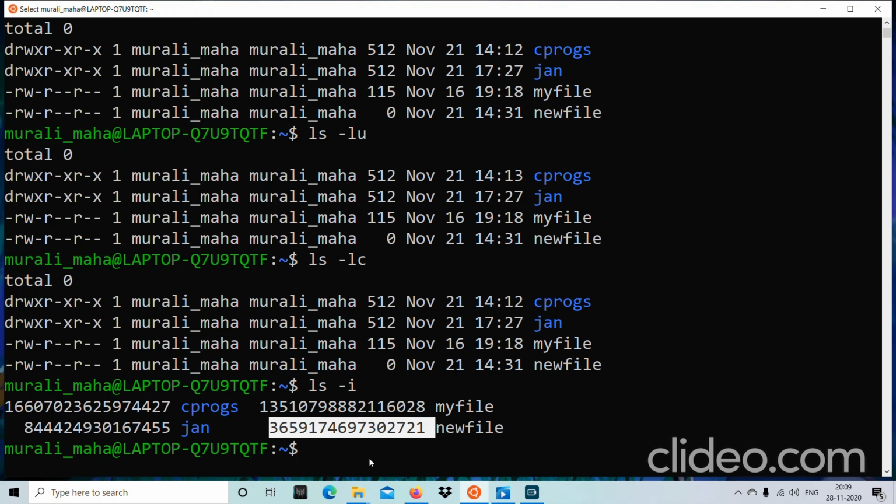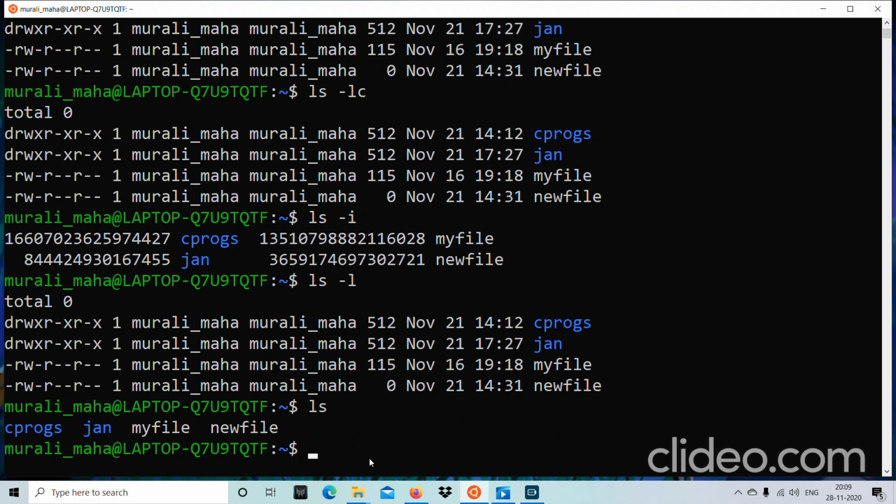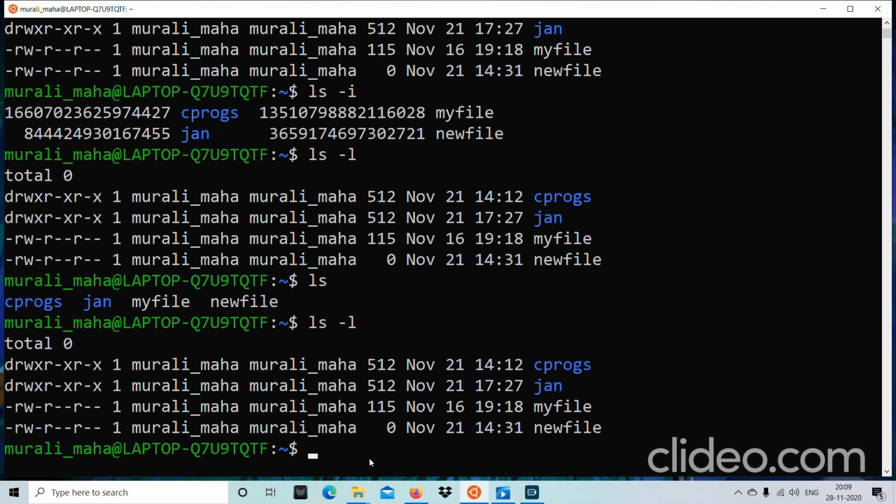Now the next question. Whenever I'm executing the ls command, whether it be ls -l or with any option or just ls, its output is displayed. Let us suppose this is the output of ls -l, the long listing of the ls command, which displays the list of files in the current directory.